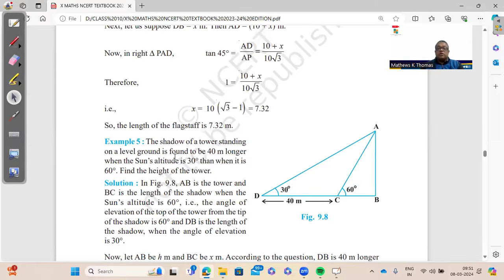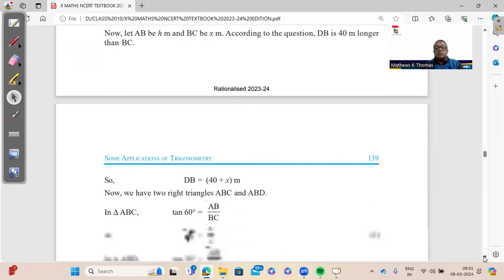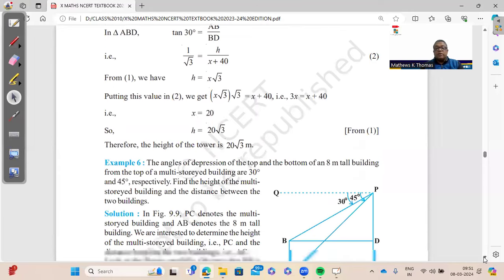Example number 5 is important because some people are not able to make the diagram by reading the question. They are confused between sun's altitude is 30. Actually, they are mentioning the angle, and many people are not able to understand what is the sun's altitude. So it's important that you understand this. The shadow becomes 40 meters longer as compared to when it was 60. So this is 40, and then you have to find out the height of the tower. So mark that example, very important.